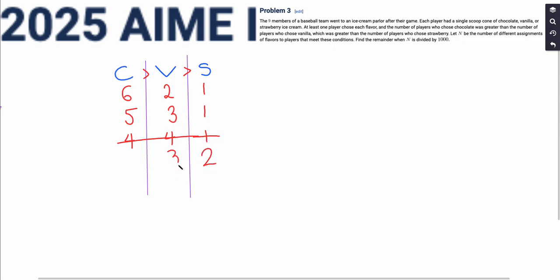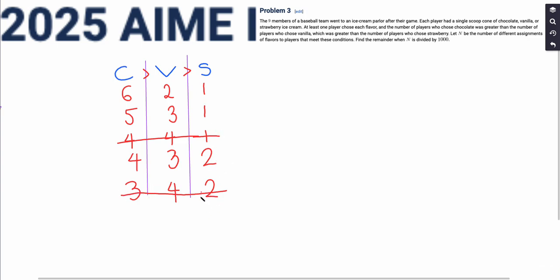When strawberry is 2, vanilla must be at least 3, and so that leaves chocolate to be 4. What about when strawberry is 2 again and vanilla is 4? That means that chocolate must be 3, and that's not possible because chocolate must be greater than vanilla.